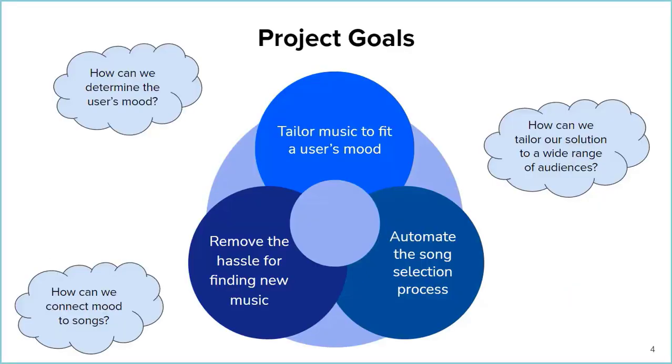The goals of this project are: 1. Tailor music to fit a user's mood. 2. Remove the hassle of finding new music. And 3. Automate the song selection process. Decisions are difficult, and this means that you have one less decision to make in life. Some questions we considered to meet these goals are: how can we determine the user's mood? How can we connect mood to songs? And how can we tailor our solution to a wide range of audiences?